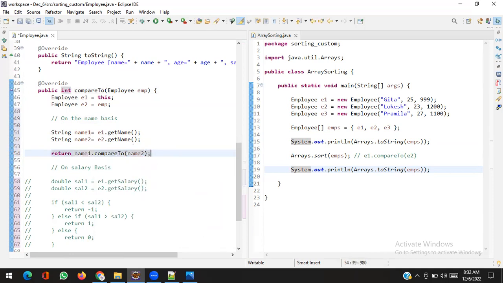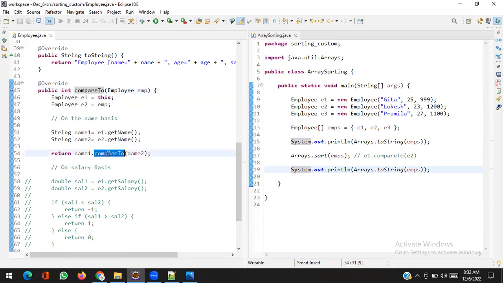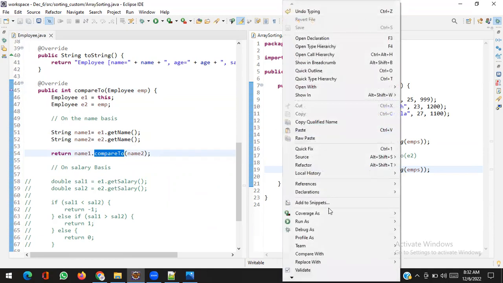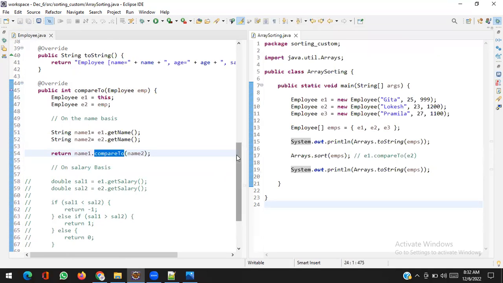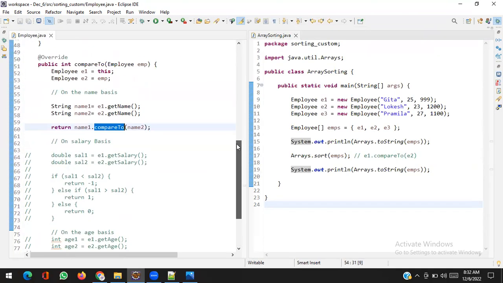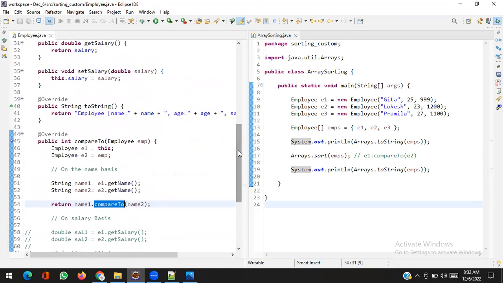Wow, because we are trying to compare strings and string has a compareTo method. As the creator of the employee class, you create the compareTo method. Same way, the creator of the string class also created a compareTo method. That's why you are able to compare the strings. Now see this part. The strings are sorted on the basis of name: Geeta, Lokesh, Pramila. G, L, P. Clear?